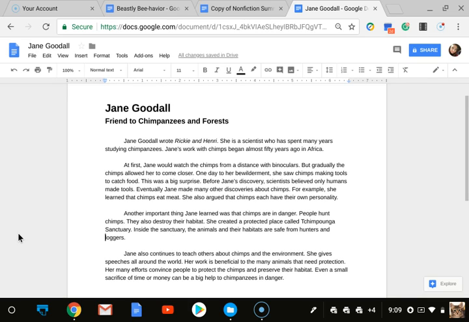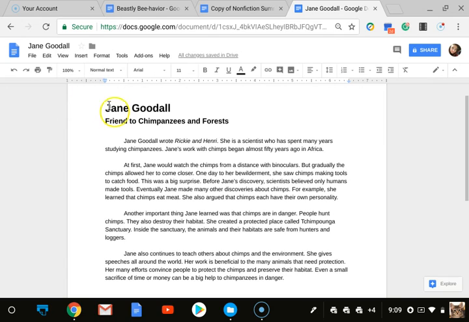Next article is about a person named Jane Goodall. It's called Jane Goodall, Friend to Chimpanzees and Forests. I know that we need to figure out which text structure this article is following so that we can fill in our next summary frame.